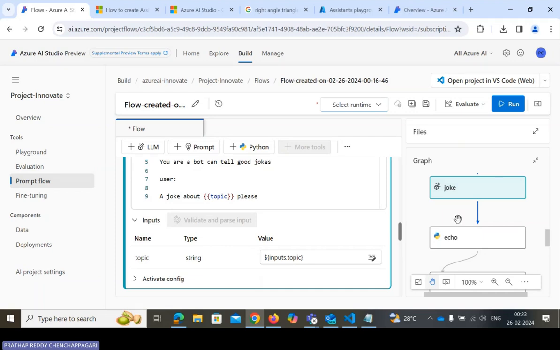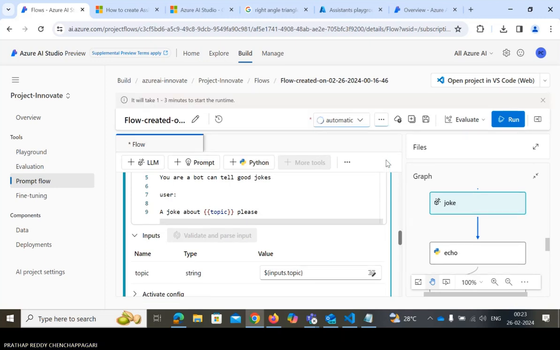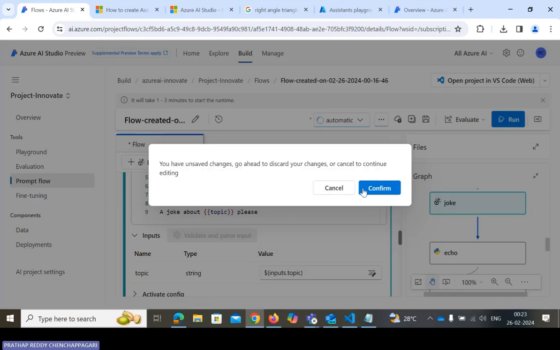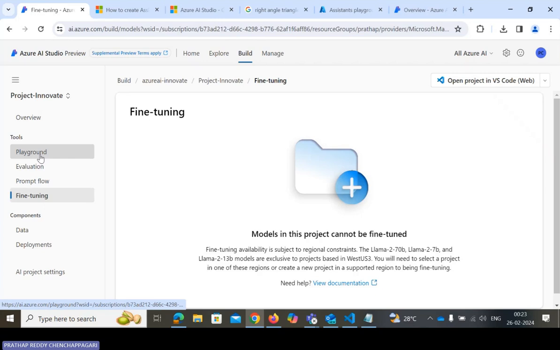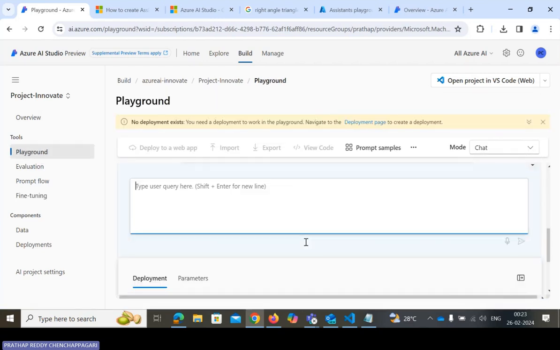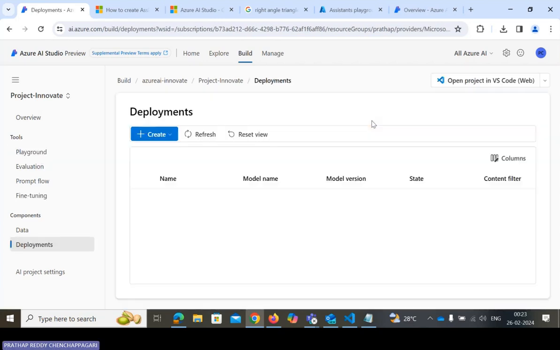Without the prompt flow and with the prompt flow, it is a huge difference in the LLM models. It is not only these three; we can add lots of flows in this one. We have to select whether the model runs automatically, and it will probably take 1 to 3 minutes. We also have some more data, that is a fine-tuning model. I'll just escape from here, in the background only. I'll show you the deployment page.